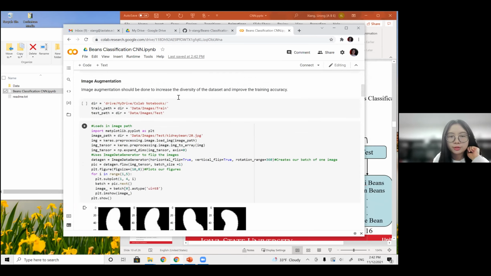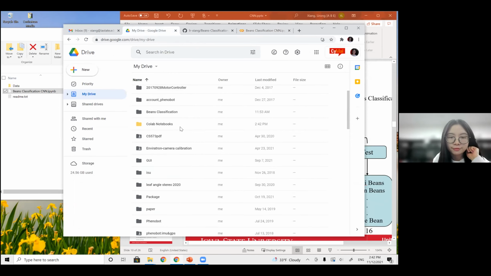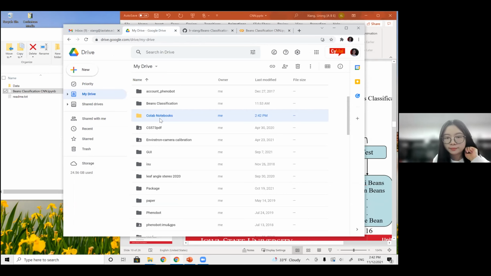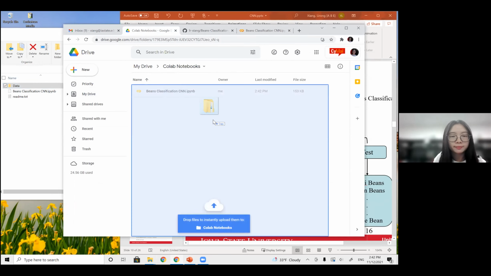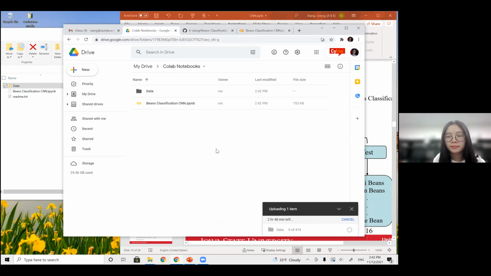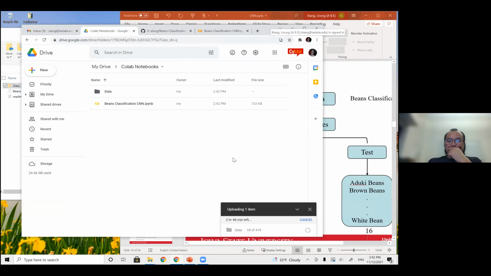Okay, the code is showing here, and in your Google Drive, there should be a folder created called Colab Notebooks. So our next step is going to load this data into our Google Drive so that the code can access and read those image data. It might take several minutes to load this data, but that's fine.